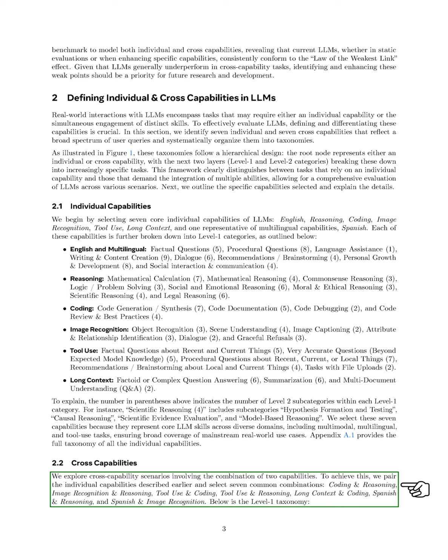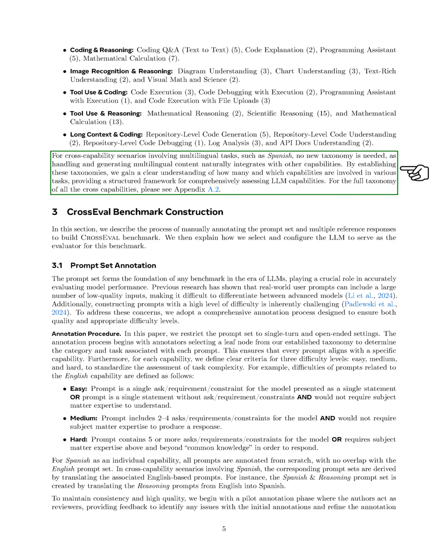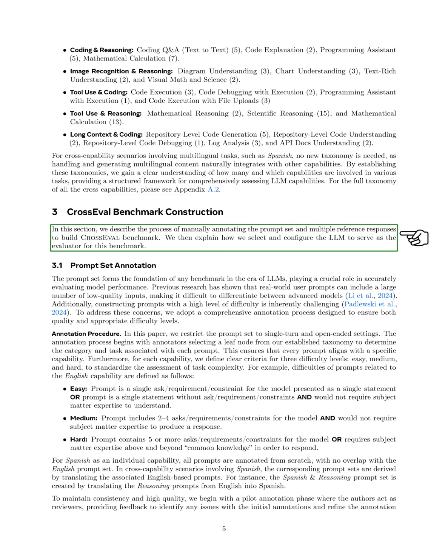We identify 7 common combinations, such as coding and reasoning and image recognition and reasoning. Each combination has its own Level 1 taxonomy detailing specific tasks. By establishing these taxonomies, we gain clarity on the capabilities involved in various tasks, allowing us to assess LLM capabilities comprehensively. We also outline the process for creating the CROSSEVAL benchmark, which includes manually annotating prompts and selecting the LLM to evaluate this benchmark. For more details, we refer to the appendix for the full taxonomies.